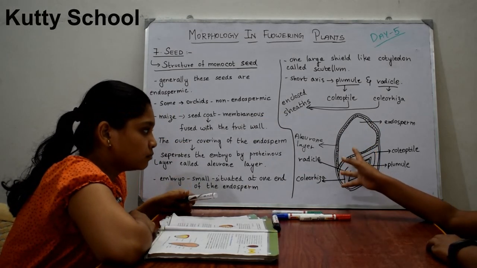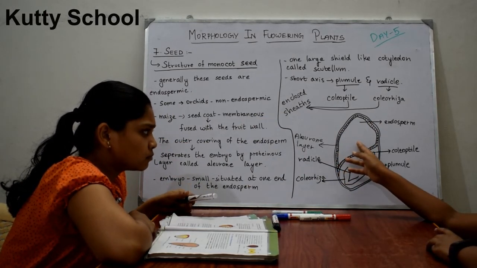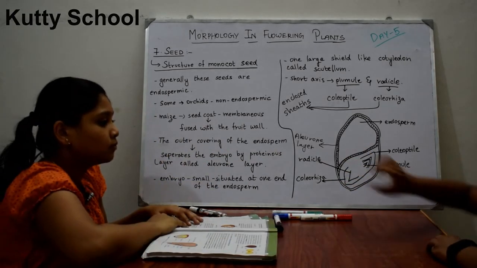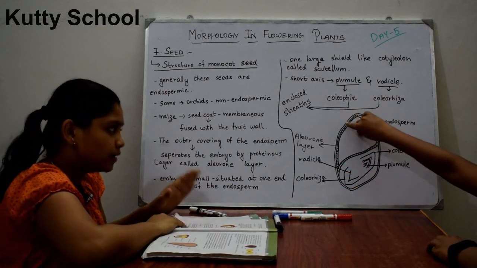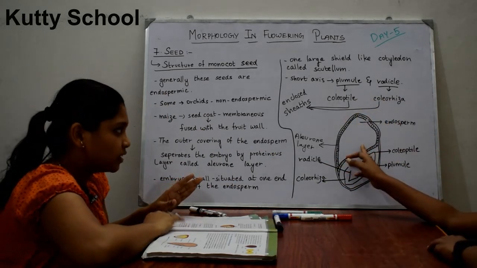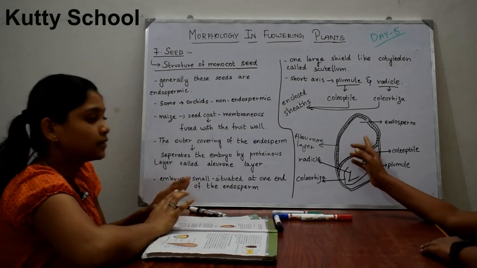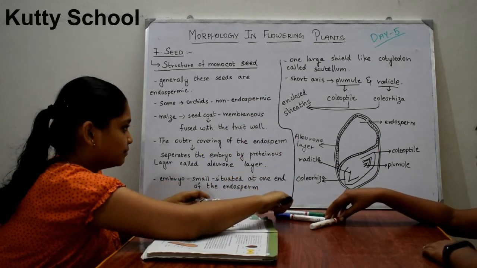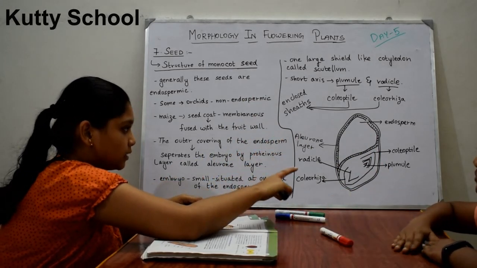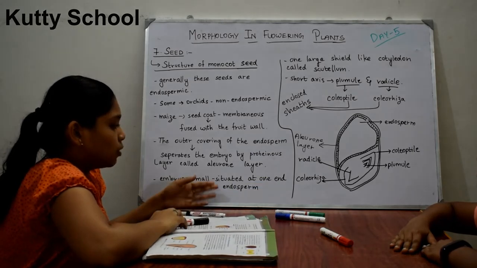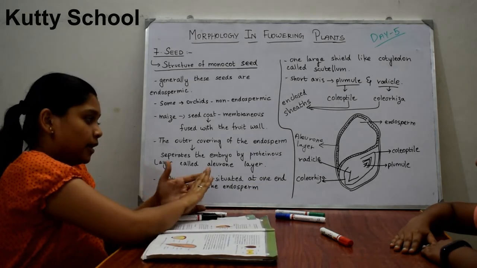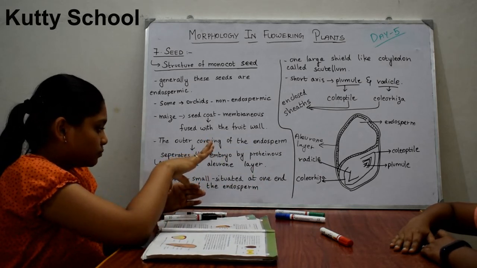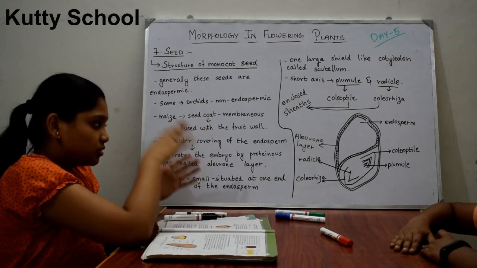It just totally separates the embryo from the other part, that is the endosperm. The aleurone layer separates the embryo and endosperm. So that is endosperm, and this is embryo. The embryo is small and situated at the end of the seed, under the endosperm.